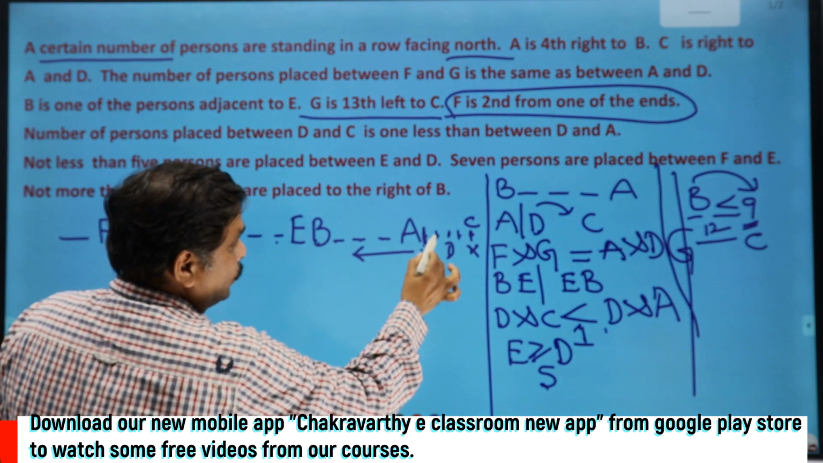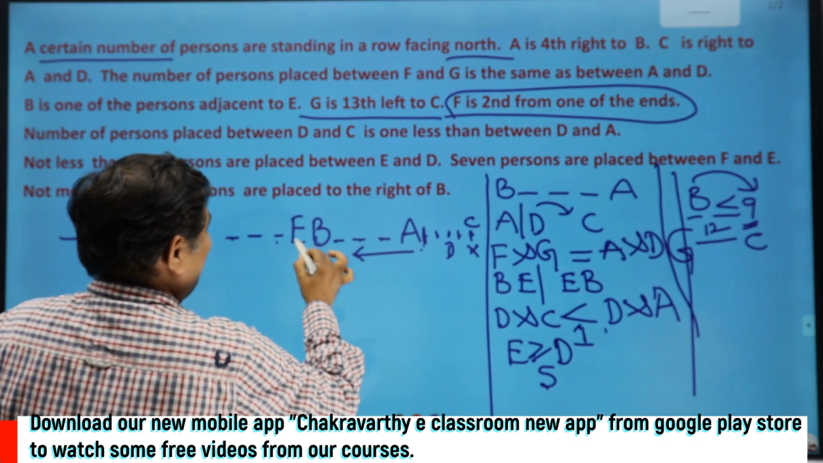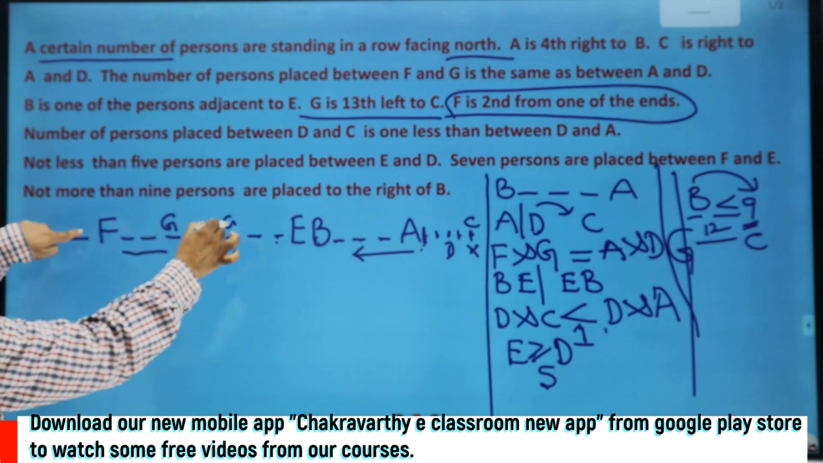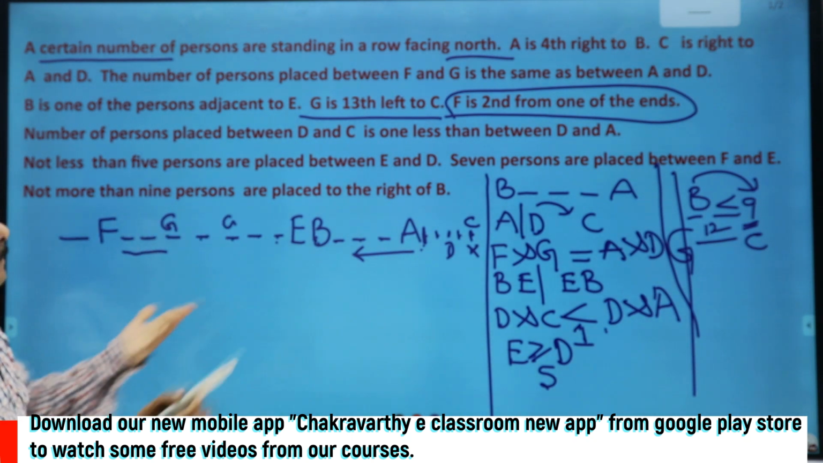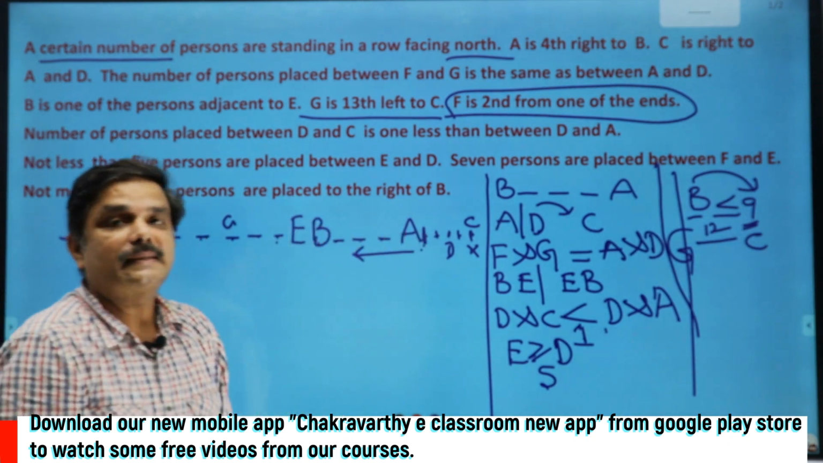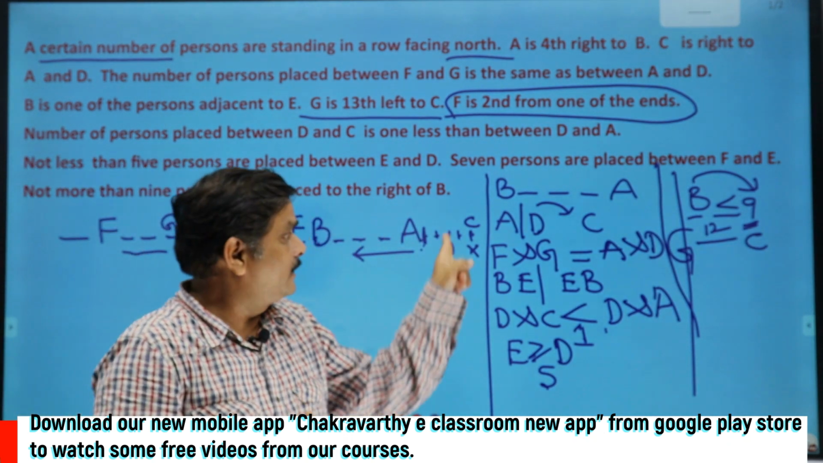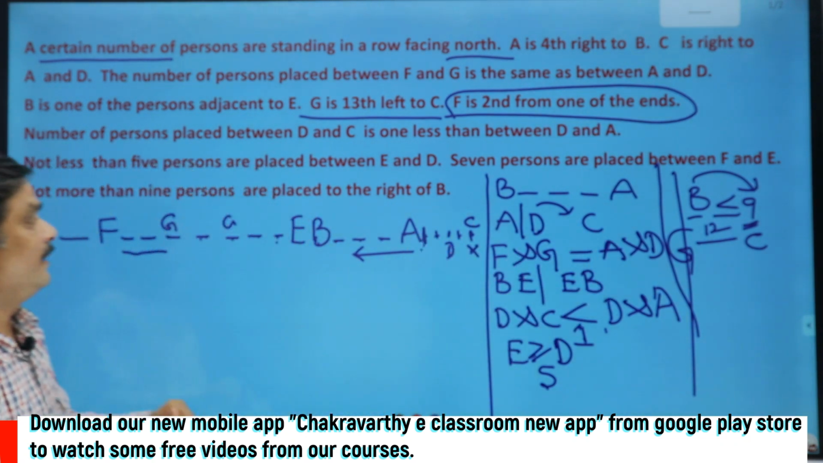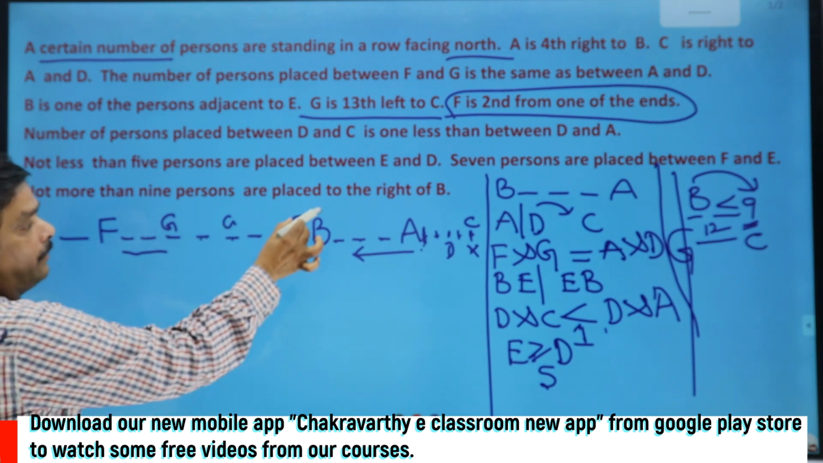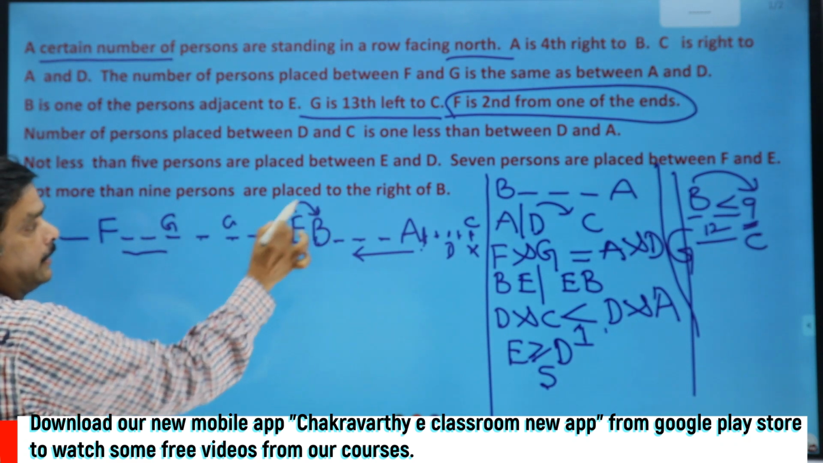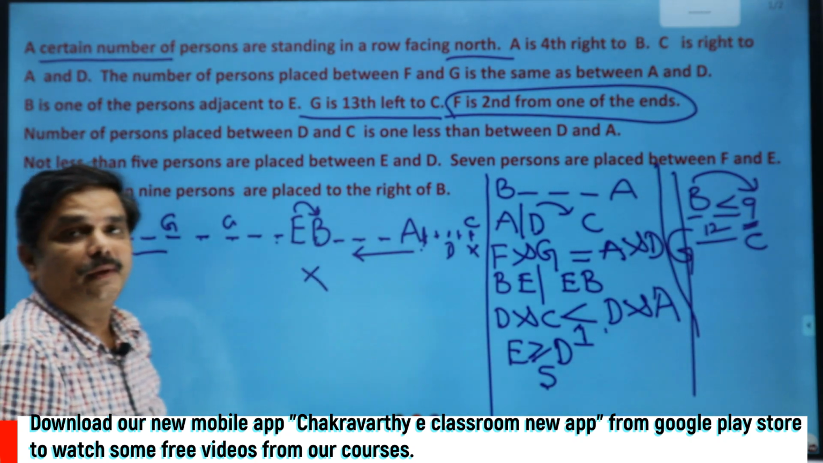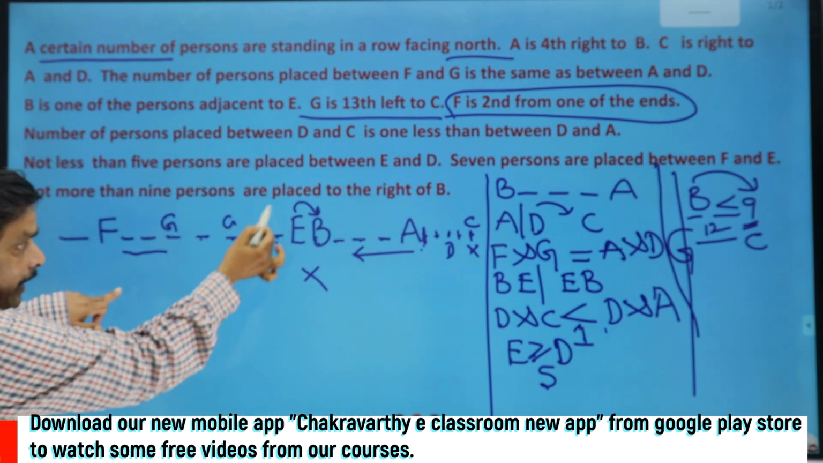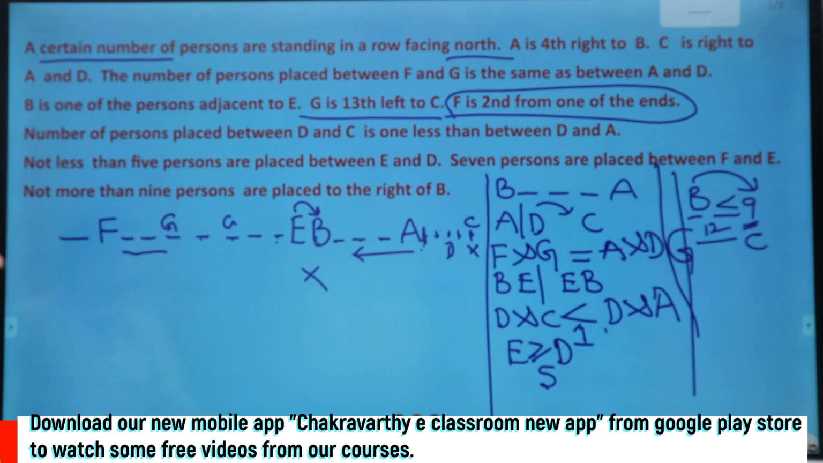13 means here 1, 2, 3, 4, 5, 6, 7, 8, 9, 10, 11, 12, 13. It must be G. If it is G, between F and G how many persons are there? 1, 2, 3, 4. But between A and D there are 2 persons. As simple as this one. That means this is the last place of C. Beyond that, that is not possible. For that one, I am concluding that keeping B on the right side of E is not possible. Simple. Now I am left with only one condition. That is keeping B on the left side of E. Just quickly examine that one.